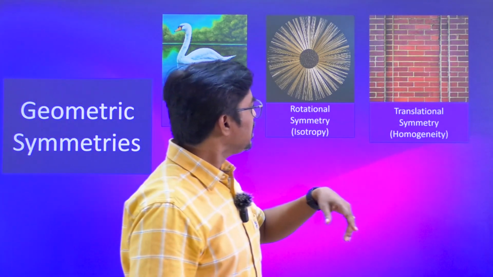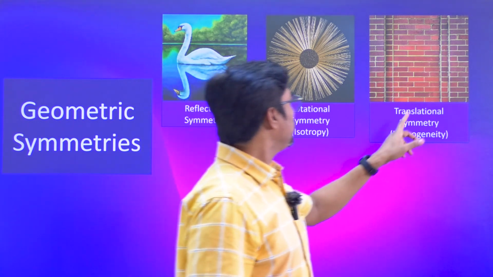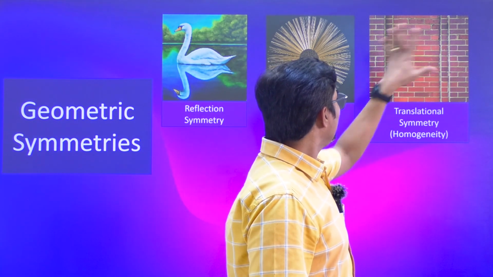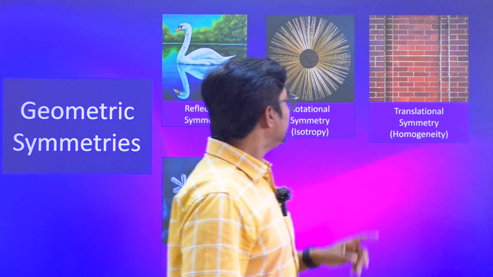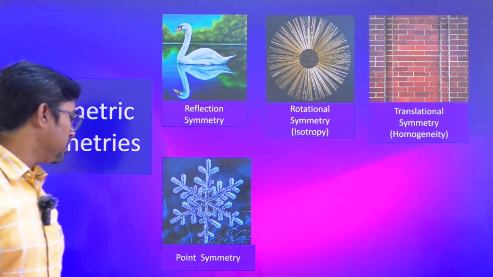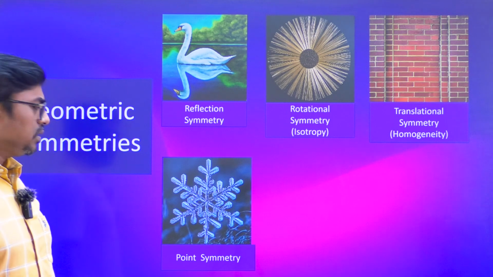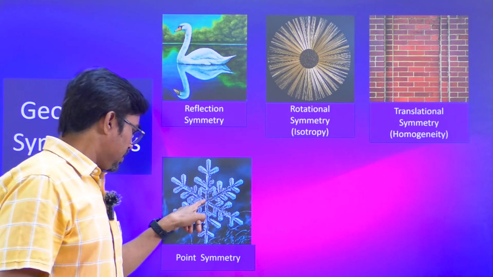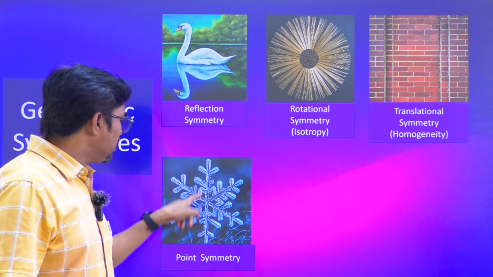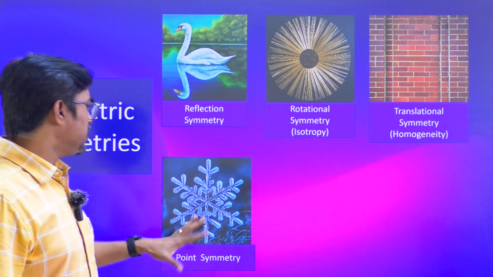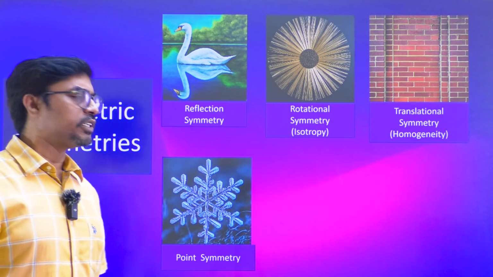The next one is translational symmetry. Imagine that you are on this particular brick and you look at the pattern. And from here you jump over to this brick and you will see that the same kind of pattern is repeated there. Next, we have point symmetry. Imagine that you are at the center initially and from there you travel in any direction. You will encounter the same kind of path. That means there is a point symmetry with respect to the center.